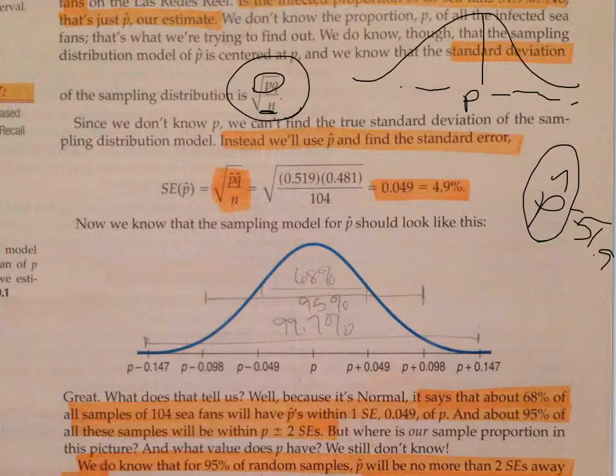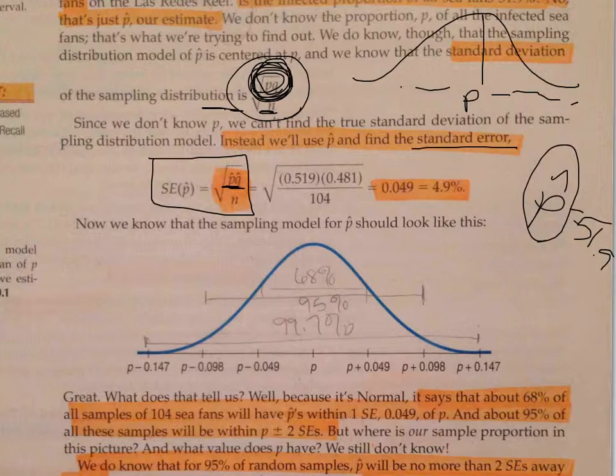So instead of standard deviation, we're going to do standard error. We had like a 4-second chat about this in chapter 18. It is not real life that we would actually know P, so we couldn't ever actually find the standard deviation. So we have to use the next closest thing, which is called standard error. It's the exact same formula, but instead of using the actual population P and Q, we have to use our sample P and Q, because in real life, that's all we have.